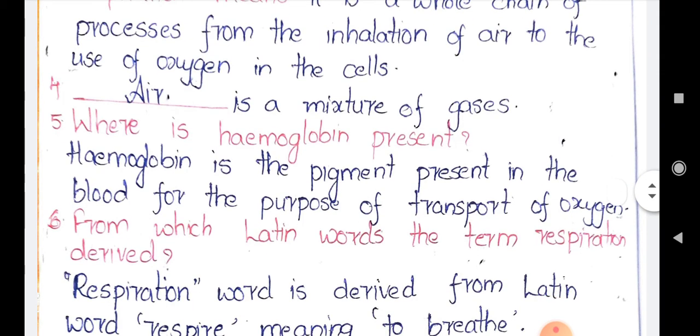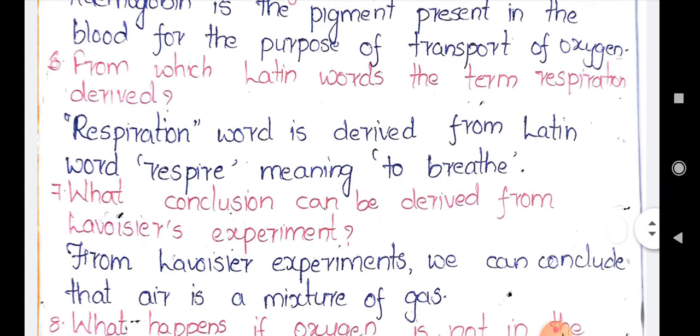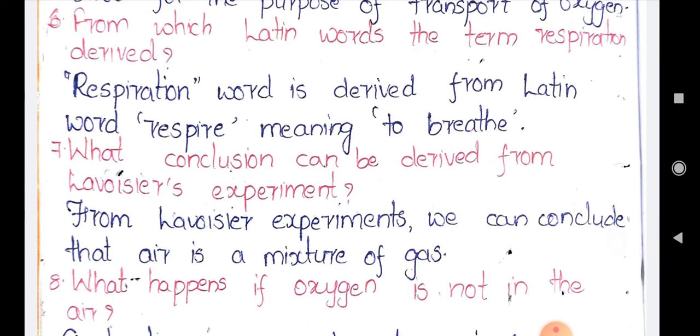From which Latin word is the term respiration derived? The term respiration is derived from the Latin word respire, meaning to breathe. So the answer is respire. Next, what conclusion can be derived from Lavoisier's experiments? From Lavoisier's experiments, we can conclude that air is a mixture of gases. He has done different types of experiments, and finally from his experiments we can learn that air is a